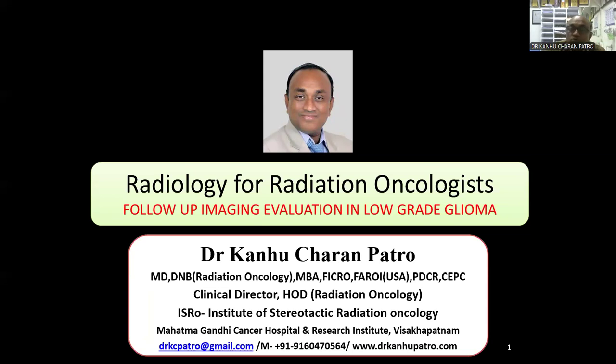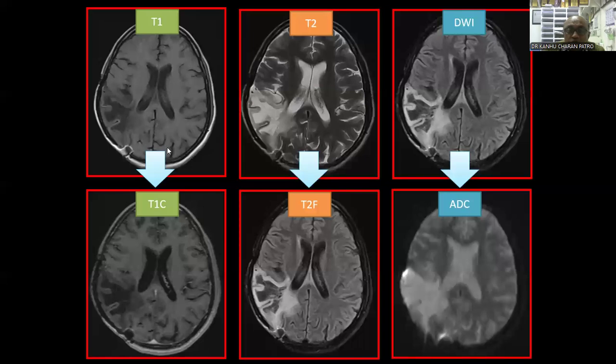In this imaging, we should ask for T1 contrast, T2 FLAIR, DWI and ADC. If there is a lesion, we can go for an MRS. So in the first step, let's evaluate the T1, then in the second step T2, then in the third step DWI.